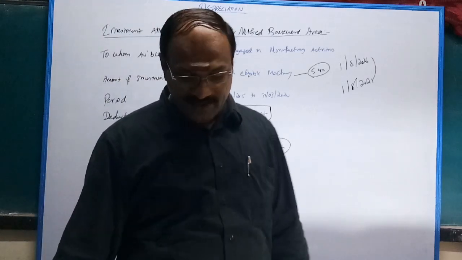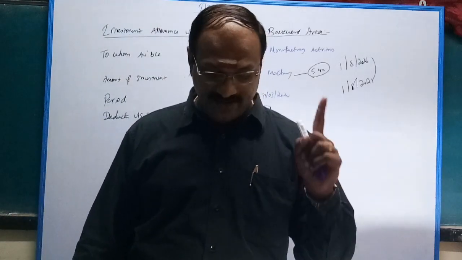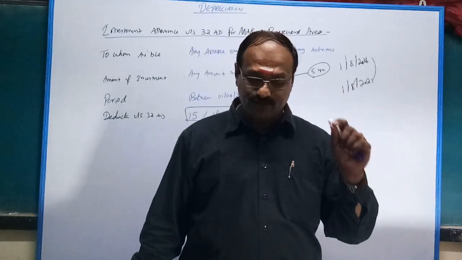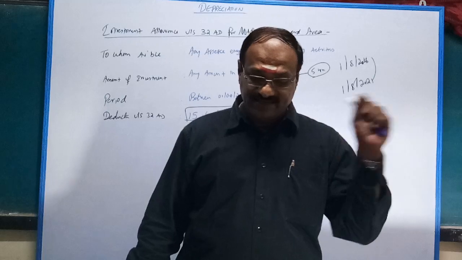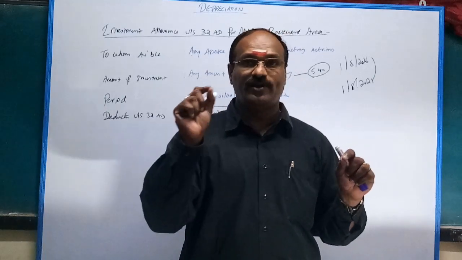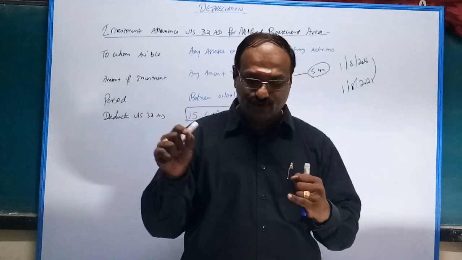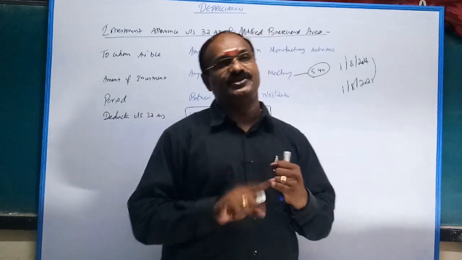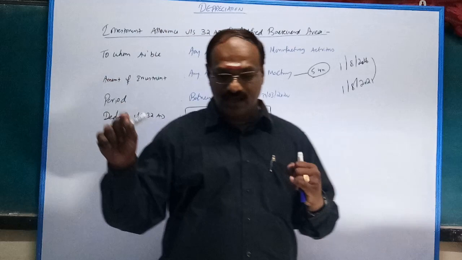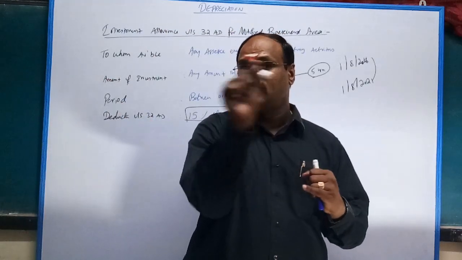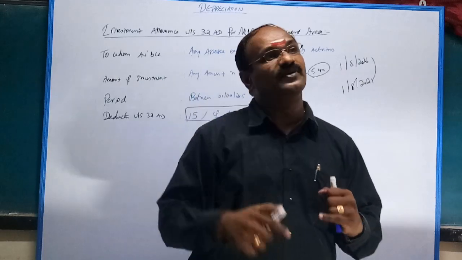Then an important note: the investment allowance of 15% under this section is in addition to the depreciation and additional depreciation. Further, very important point: the investment allowance should not be reduced to arrive at the WDV of the machinery.